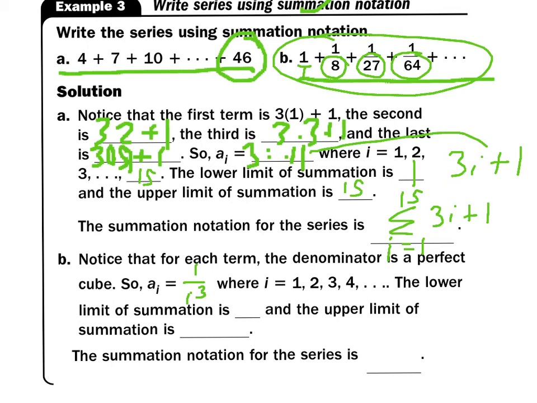The lower limit of this summation would be 1, but the upper limit is infinity. So when I write it, I have I equals 1 on the bottom. On the top, I have infinity. And then I just write 1 over I cubed.